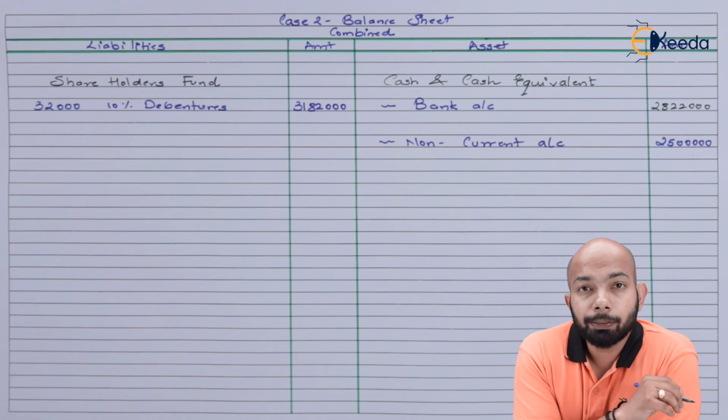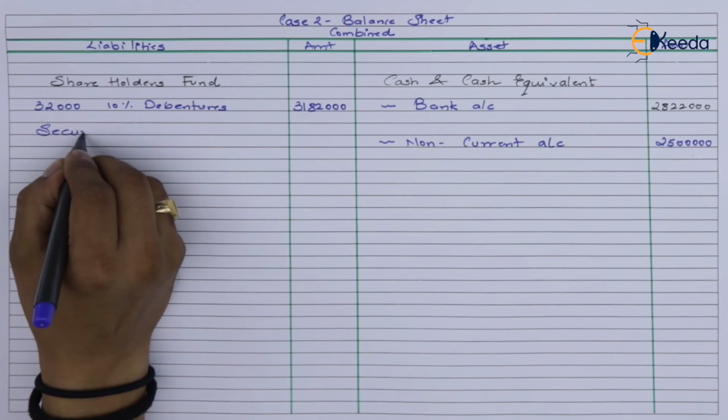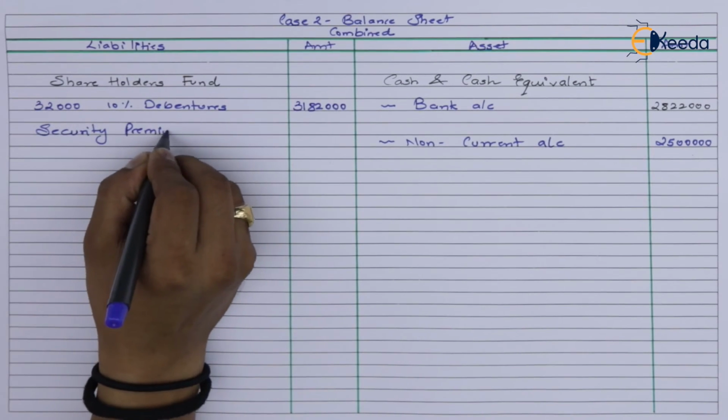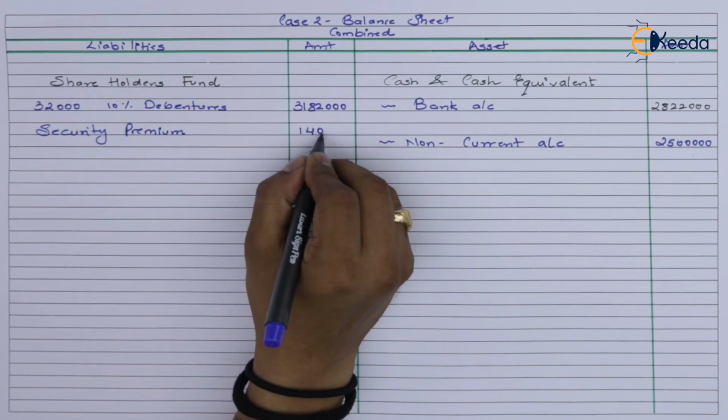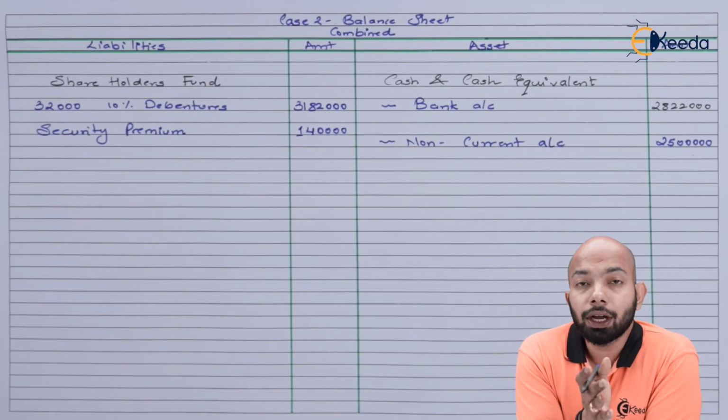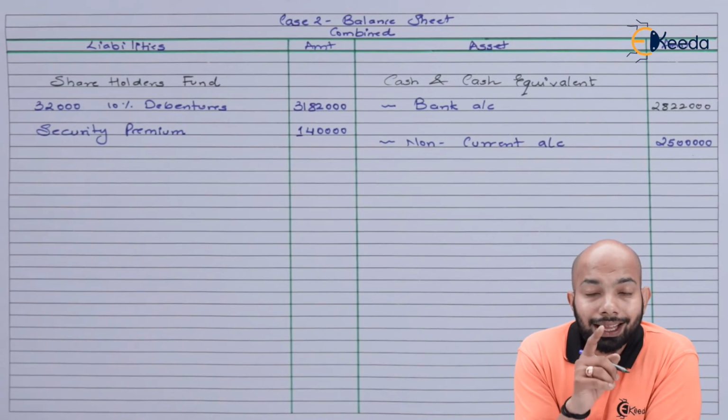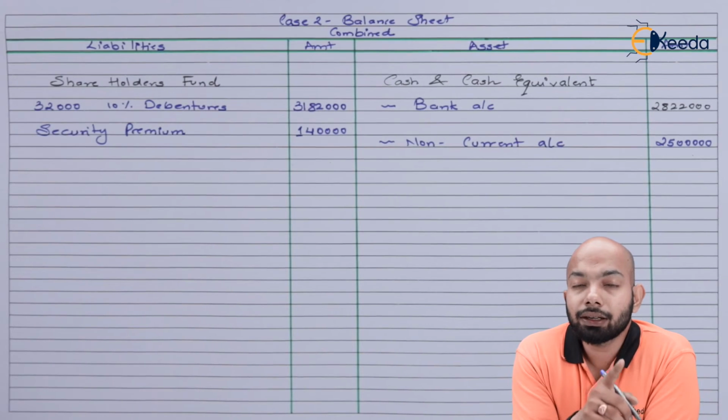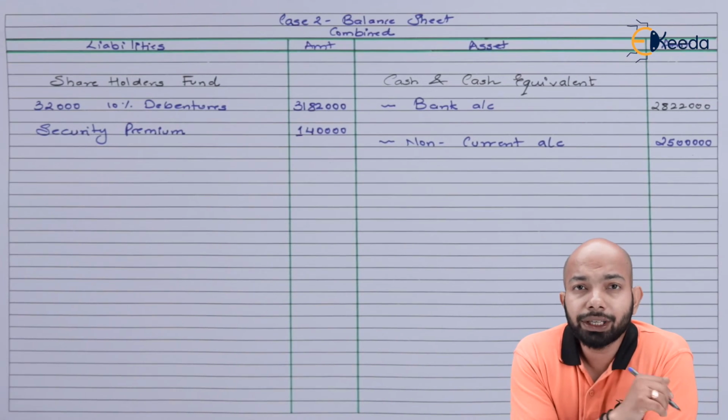We'll add security premium to this. Now that will be another total of 1,40,000. And after this, the long-term borrowing that refers to the loan that we have taken for 20 lakh rupees.